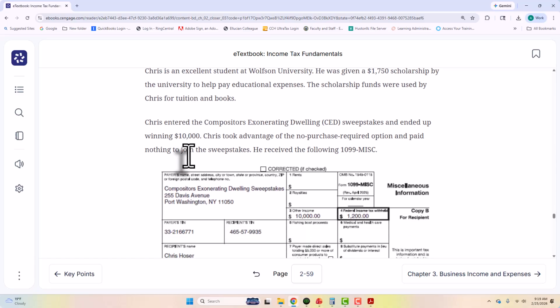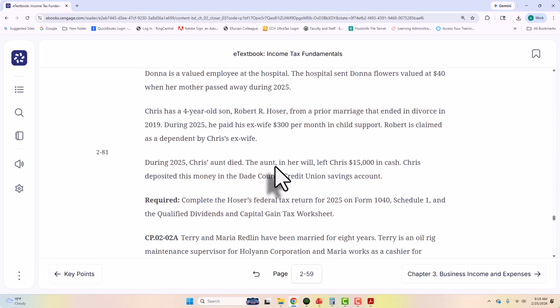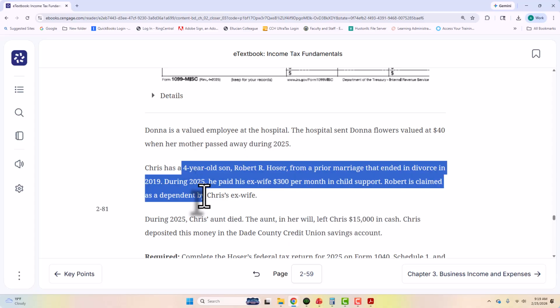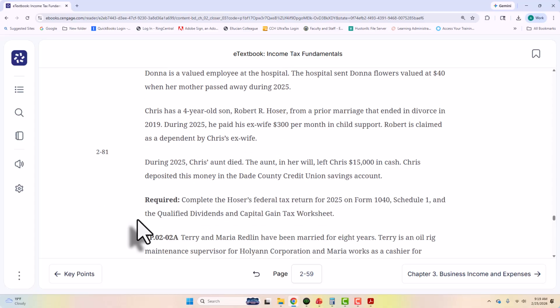Chris entered a composer's sweepstakes and ended up winning $10,000. He took advantage of the no purchase required option and paid nothing to join the sweepstakes. This is his 1099 miscellaneous. Donna was a valued employee, and they sent her $40 when her mother passed away. Chris has a 4-year-old son, Robert, from a prior marriage that ended in divorce. His ex paid $300 in child support. Robert is claimed as a dependent by Chris's ex. During the year, Chris's aunt died and left him $15,000 in cash.